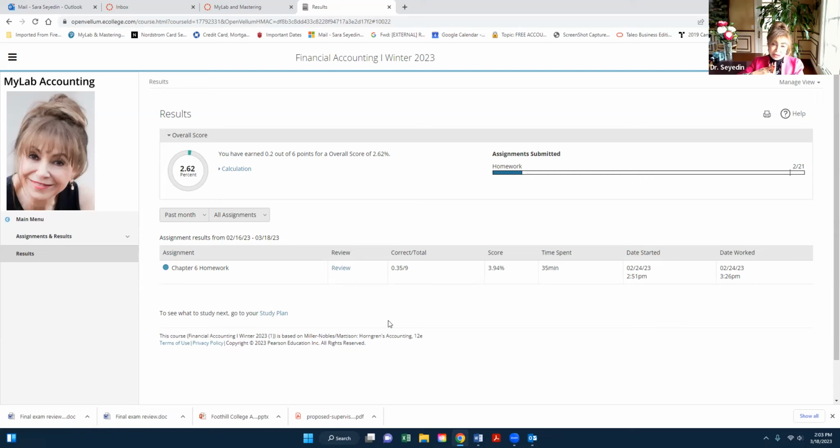So that's step 3. Step 1 was my review. Step 2 is flashcards. Step 3 in preparing for the final exam is the DSM. Step 4 is to go to the end of every chapter.